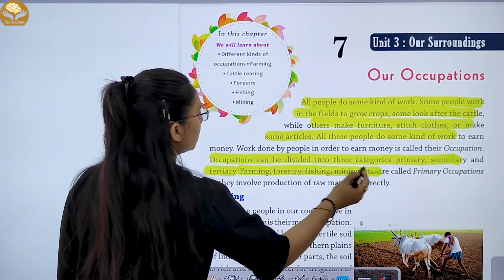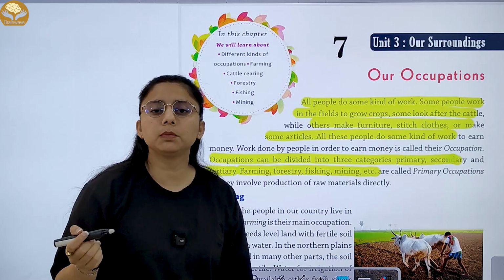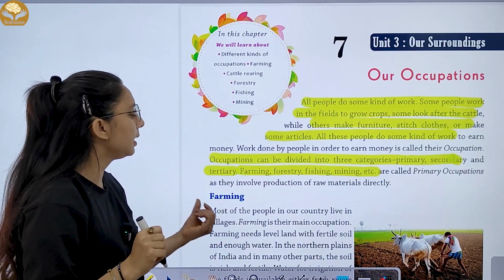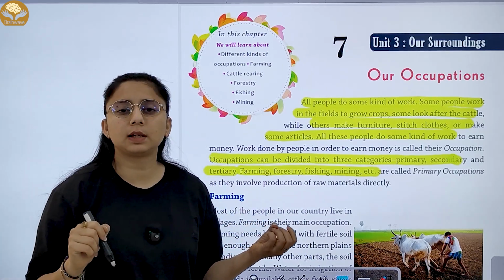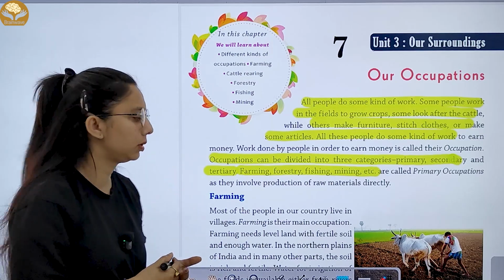So farming, forestry, fishing, mining. Which activity is this? Primary. They are involved in production of raw material directly. What happens in this? Production of raw material happens.